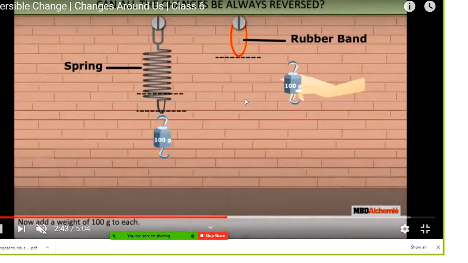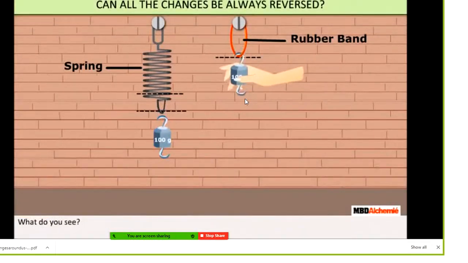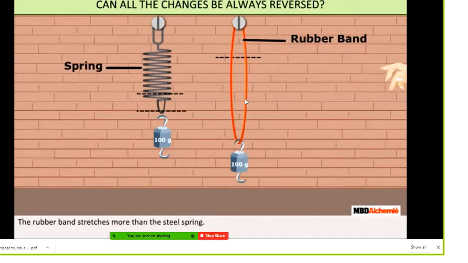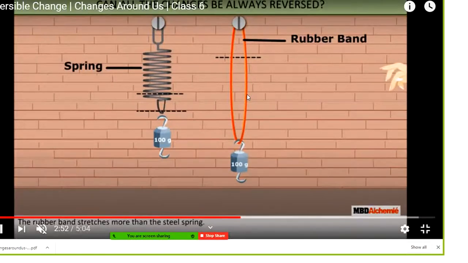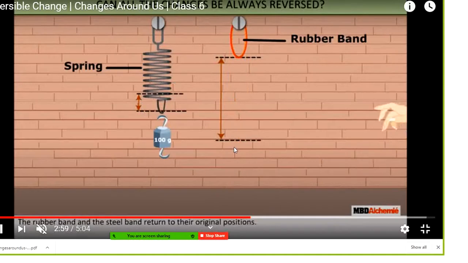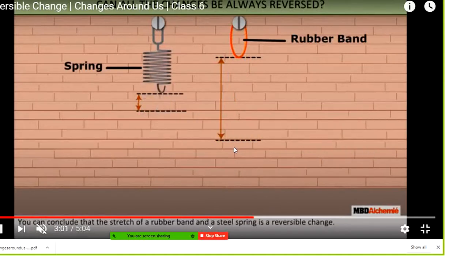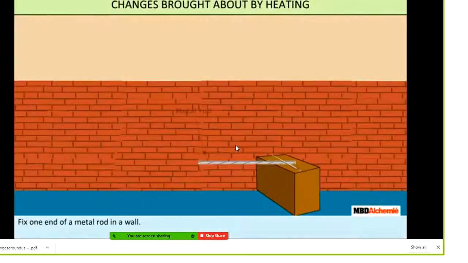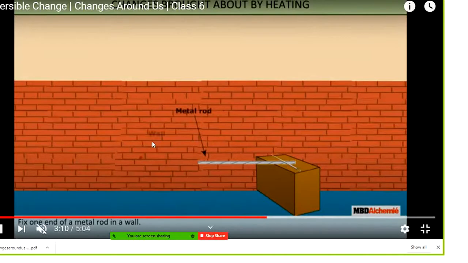This will definitely stretch, and whenever it stretches, the length increases. So you can conclude that the stretch of a rubber band and a steel spring is a reversible change when you remove that weight.